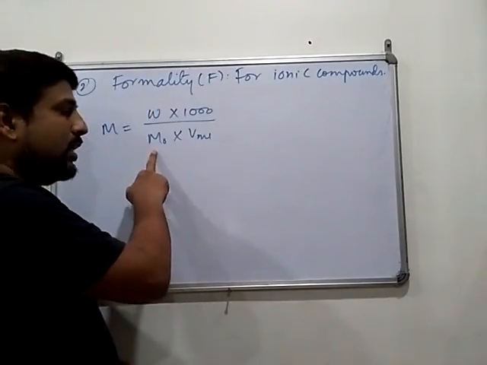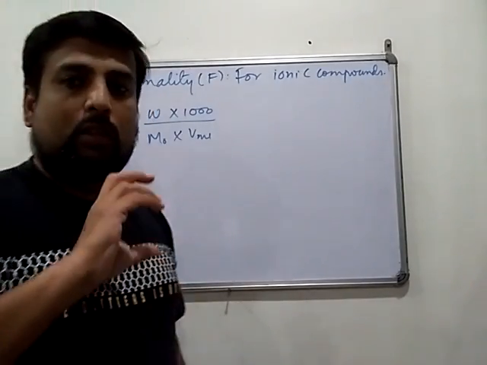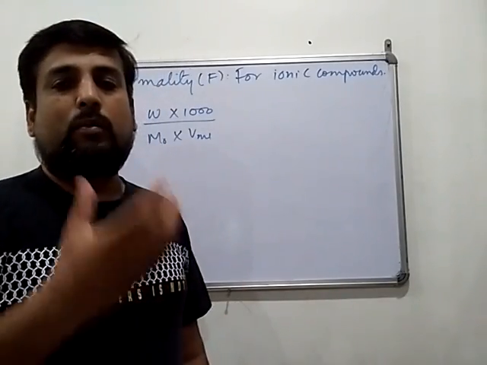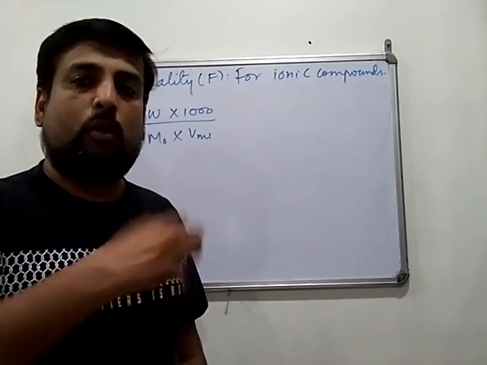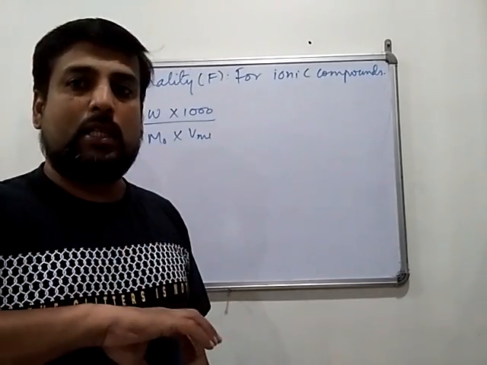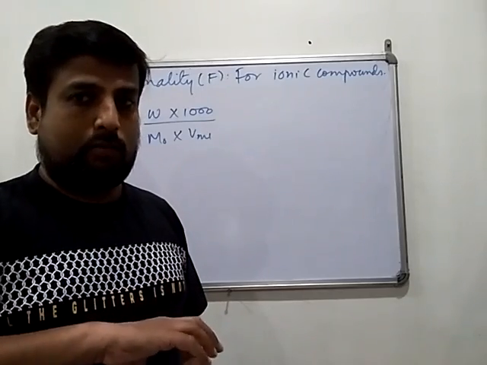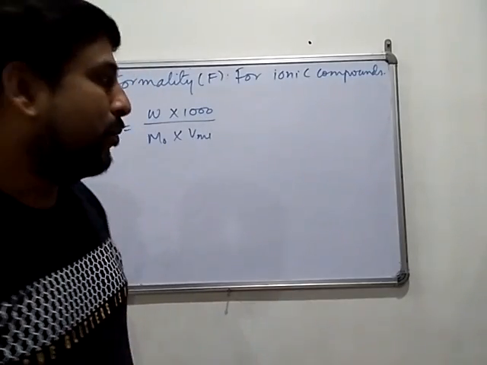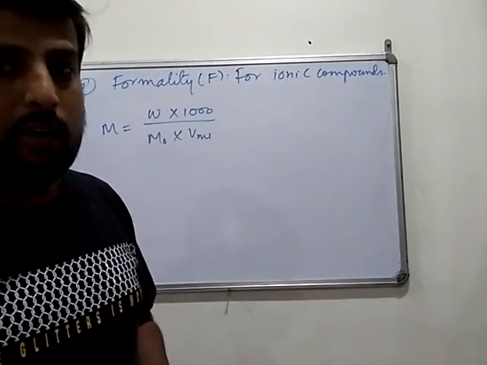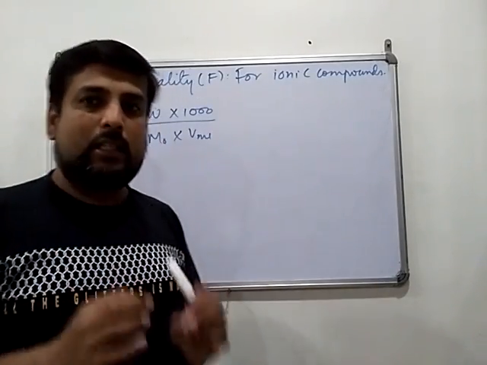Molar mass is used for molecules, and in general molar mass is also used for ionic compounds, but especially for ionic compounds we use formula mass, and therefore the term is known as formality. Molar mass, molarity; formula mass, formality. In most cases the value is the same, but in some cases it is different, and there is a little change in the formula.